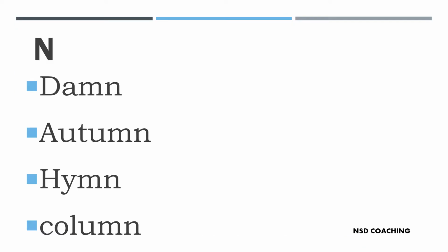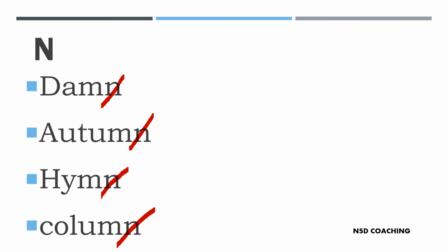So M is our letter here, and the word written is damn. The N is silent, so this is damn. Autumn, autumn, the N is not pronounced here. Hymn, like the Vedic hymns we have. Then you have column. Again: damn, autumn, hymn, column. These are your silent N words.